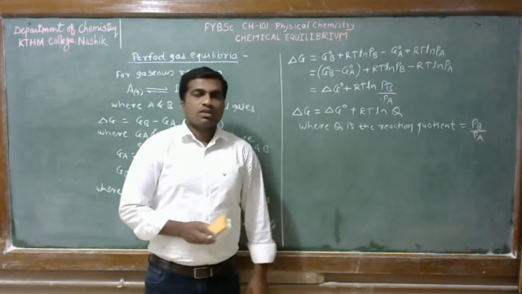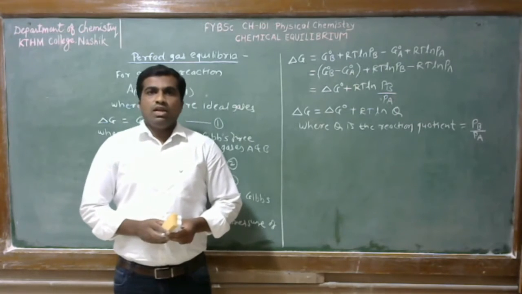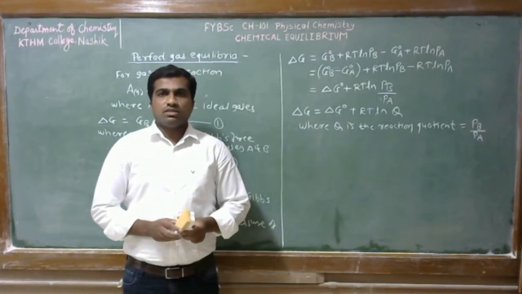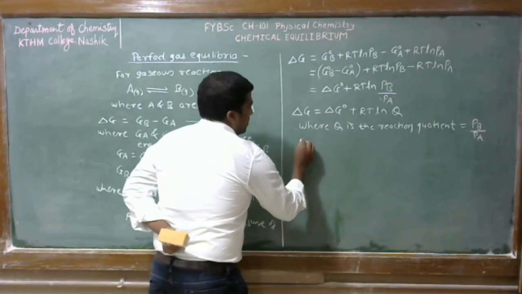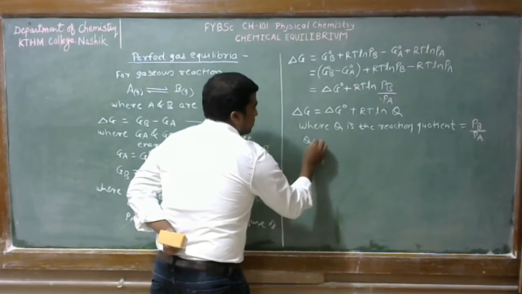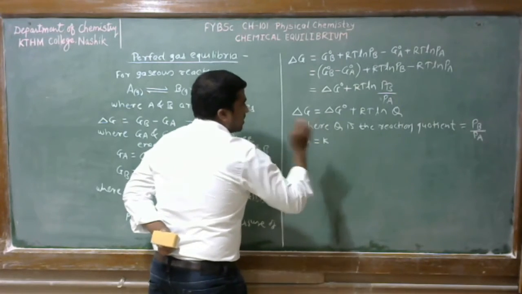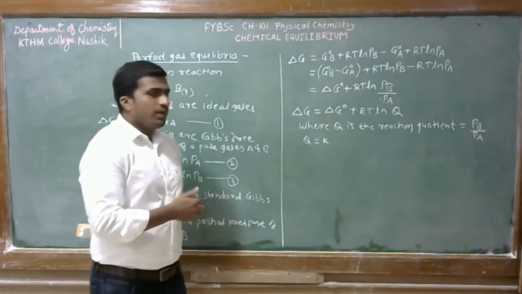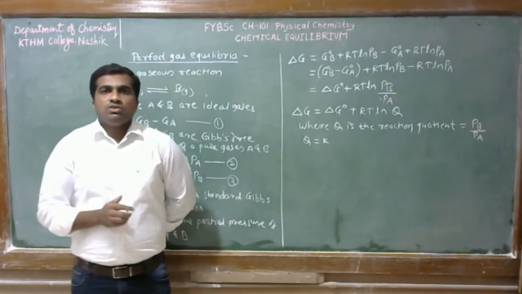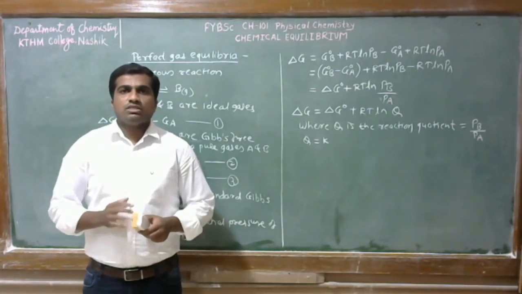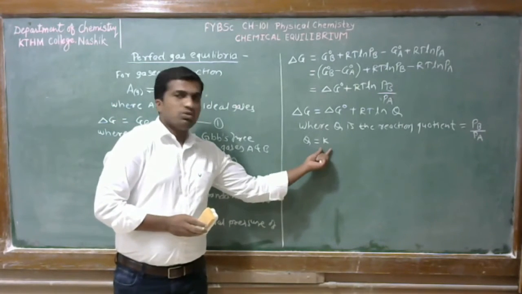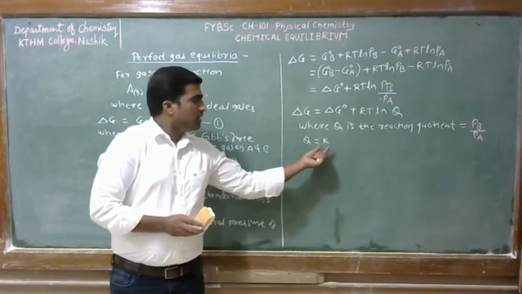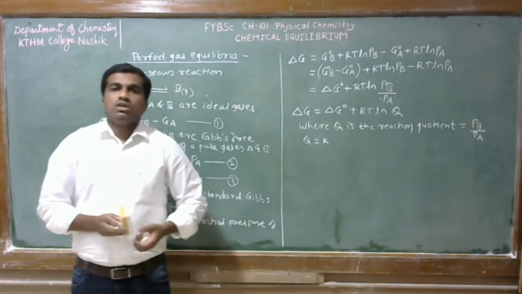If the values of reactants and products are equilibrium values, then we can write Q is equal to K. Q is the reaction quotient and K is the equilibrium constant.